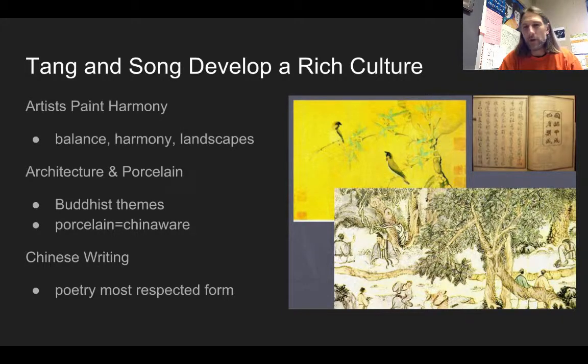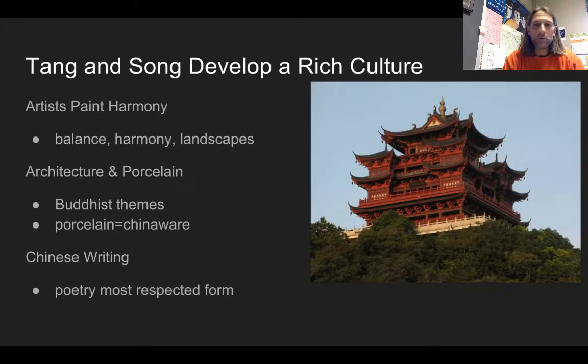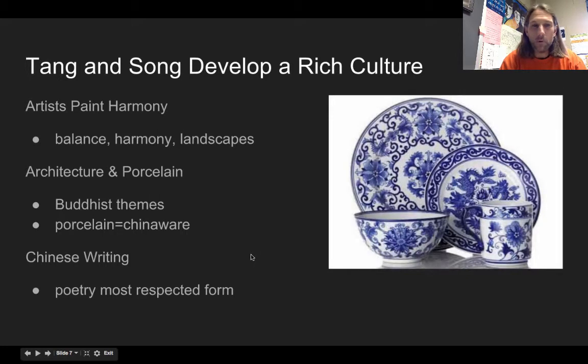So if you look at, for example, the art, the Chinese always liked balance and harmony in landscapes, and so they're just building on the past. When you look at architecture, these Buddhist themes, these Buddhist temples, pagoda styles, those are heavily introduced and built throughout these two dynasties. Probably the thing that they're most known for is their porcelain work, which becomes known as Chinaware. I mean, that's how dominant it is.